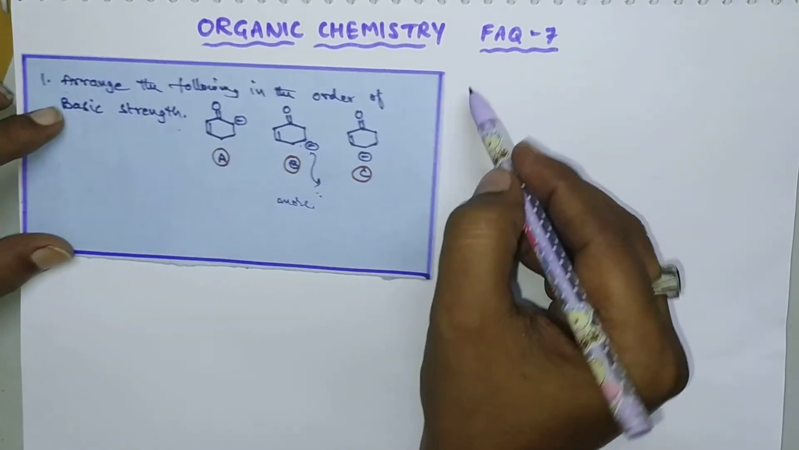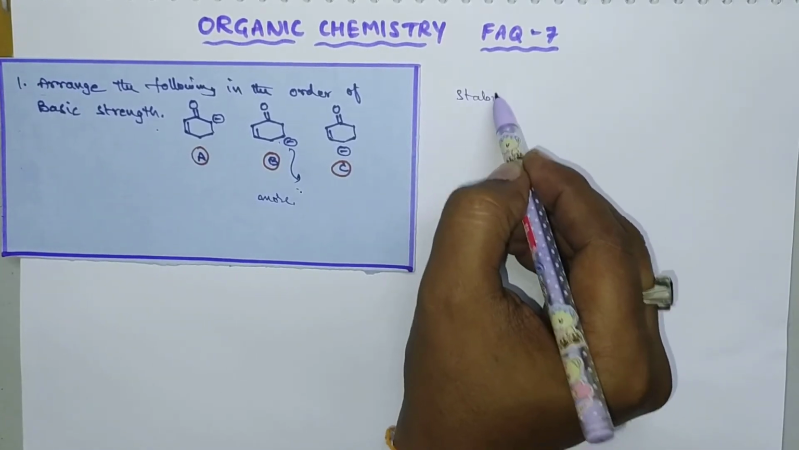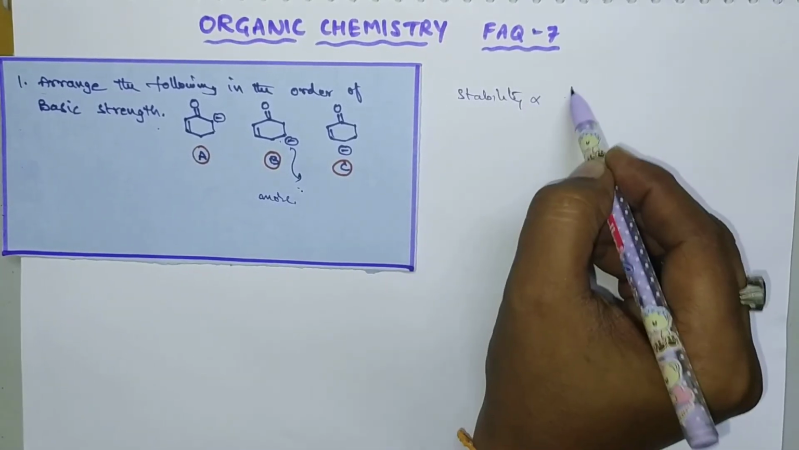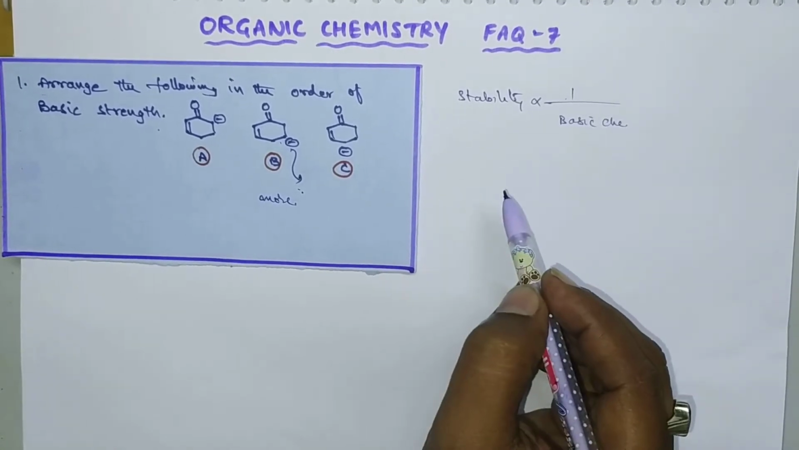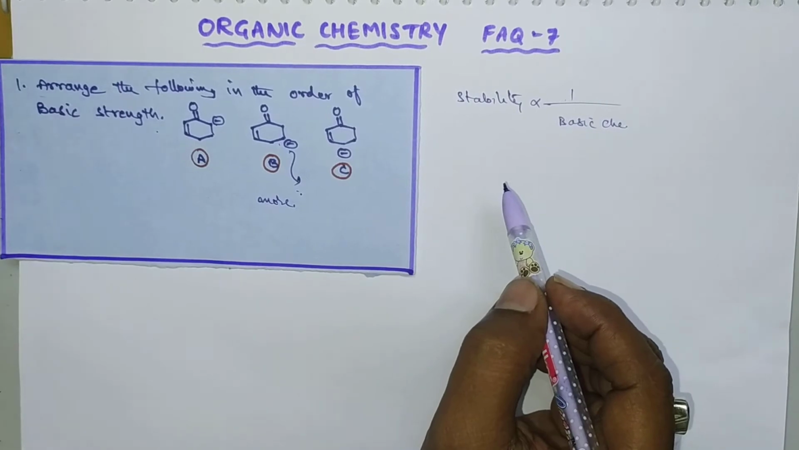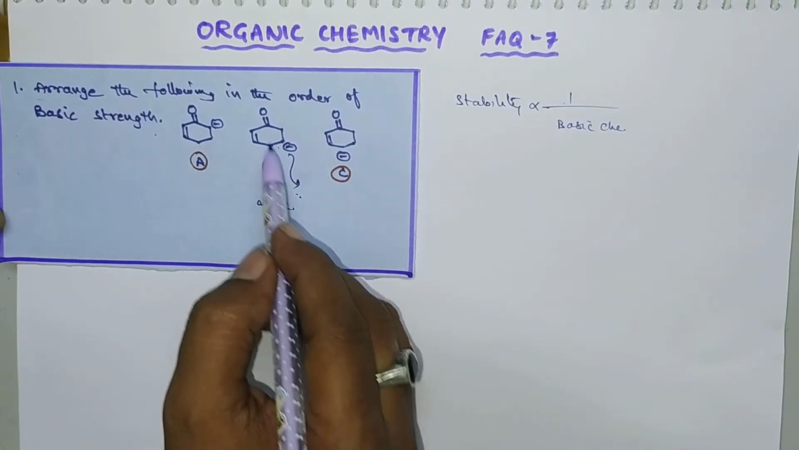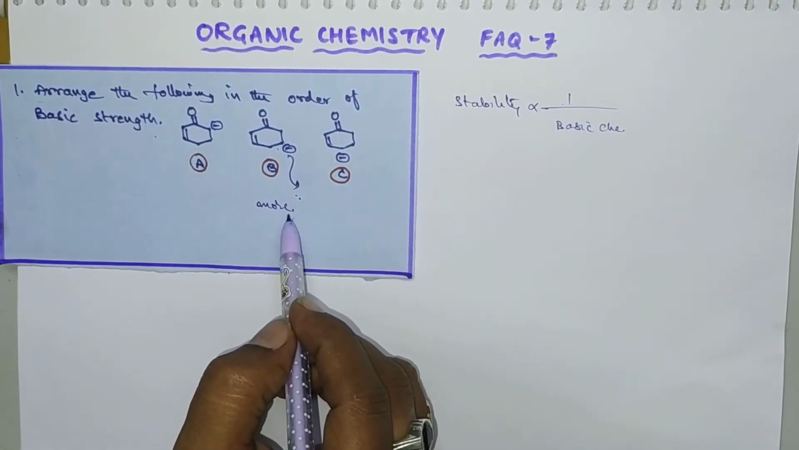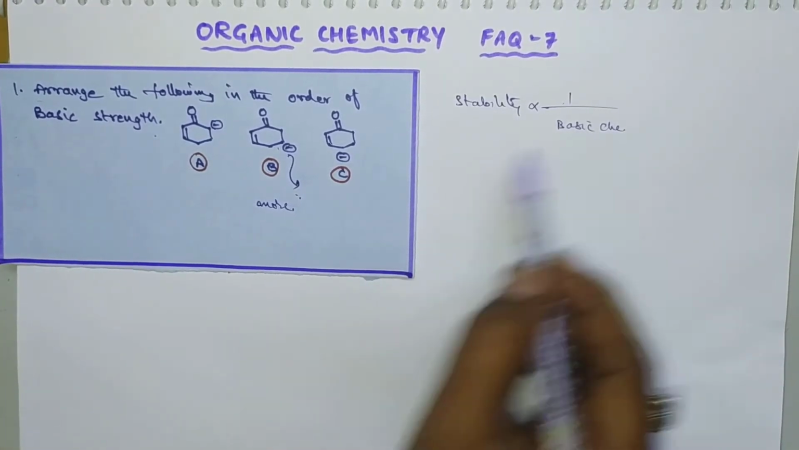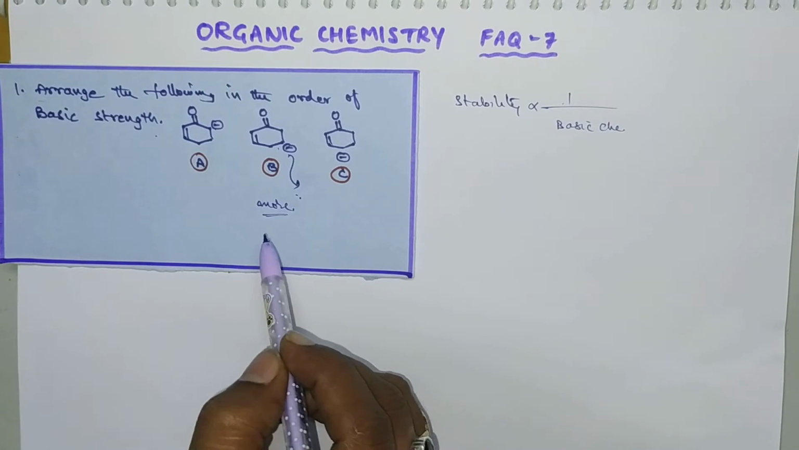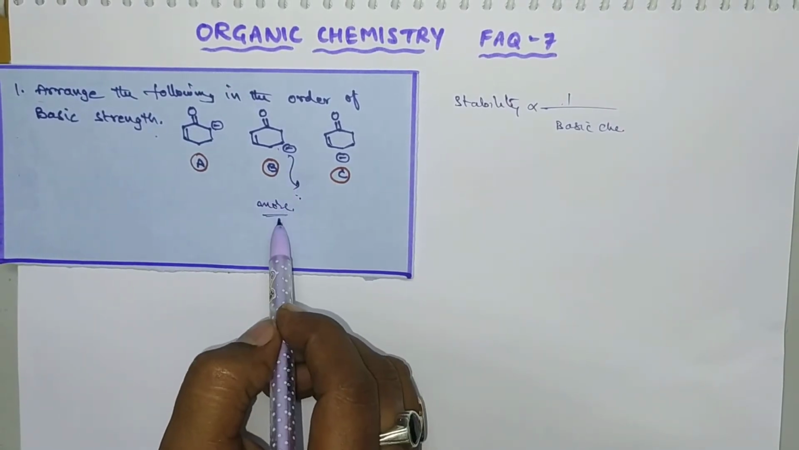Remember one point, the stability is inversely proportional to basic character. If reactivity is more, stability will be less. So here it is more reactive, that's why it is less stable. Less stable means it will exhibit more basic character. Clear? So here it will exhibit more basic character.